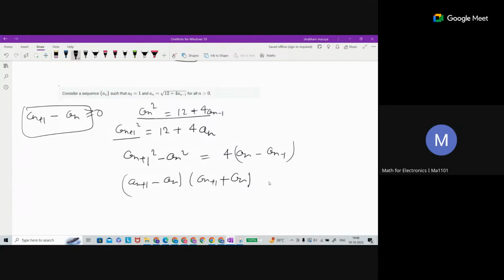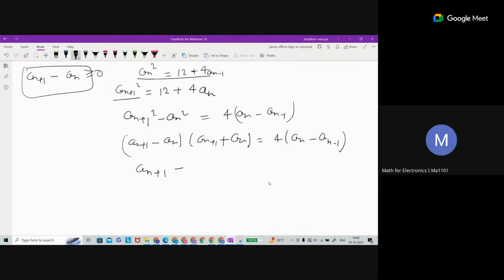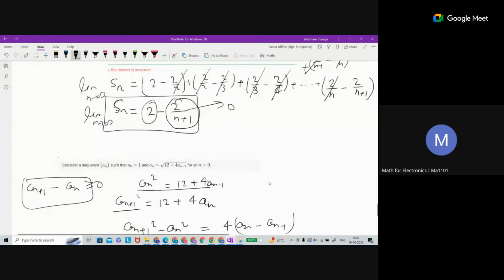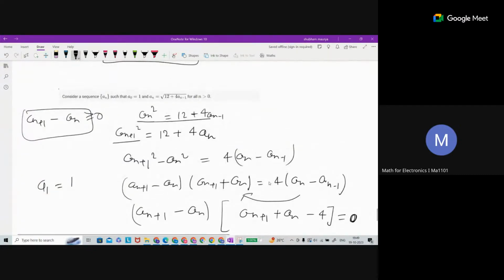So we have AN plus 1 minus AN. If I take common here, we get AN plus 1 plus AN minus 4, and this is equal to 0. I send this to this side. A1 is equal to what we have? A0 is 1, it is given.